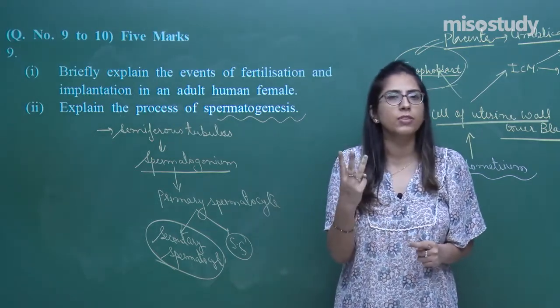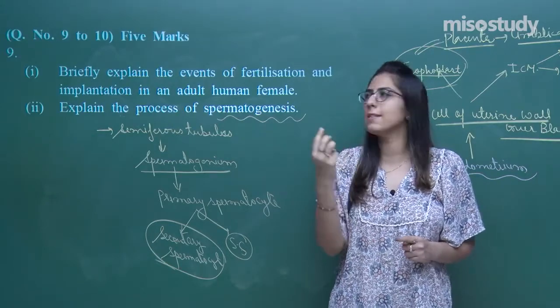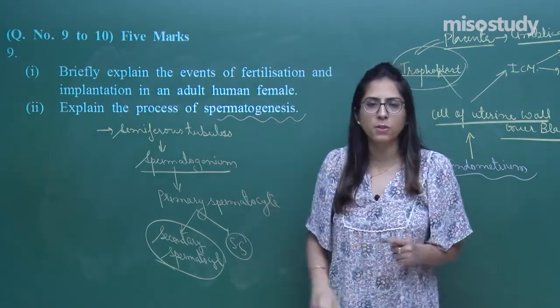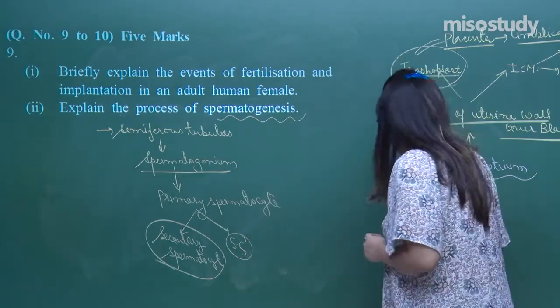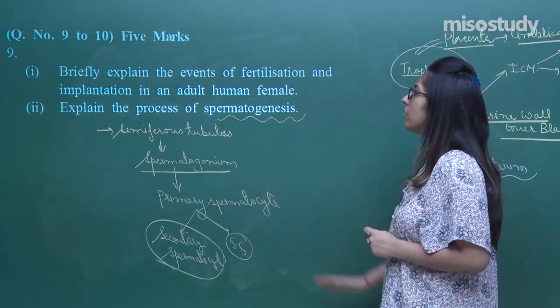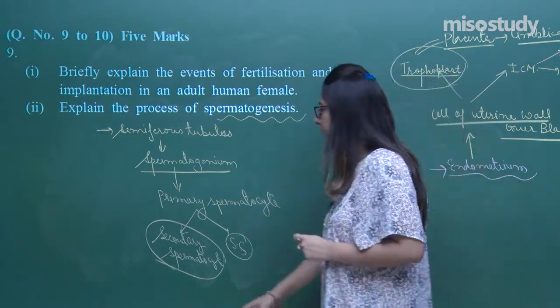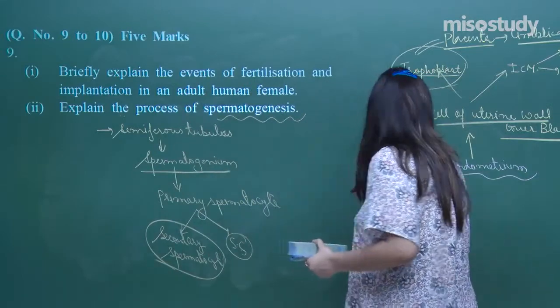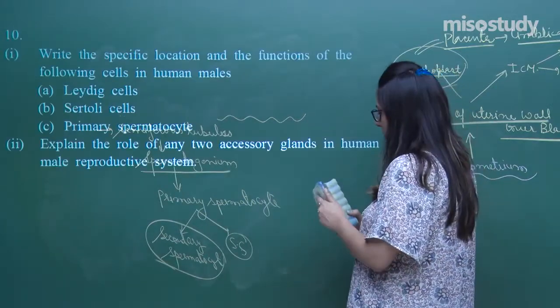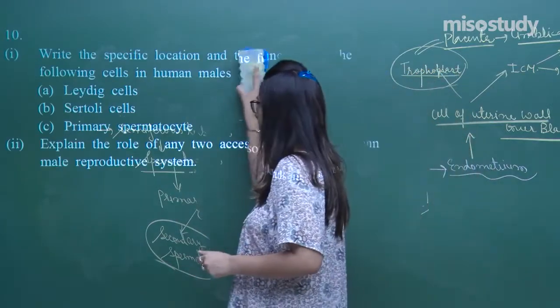So we have talked about three processes: first spermatogenesis, second spermiogenesis, and the third one is spermiation. So you have to explain about this process of spermatogenesis, right? Now, hope that this is also clear to you. Let's talk about the last question, question number 10.